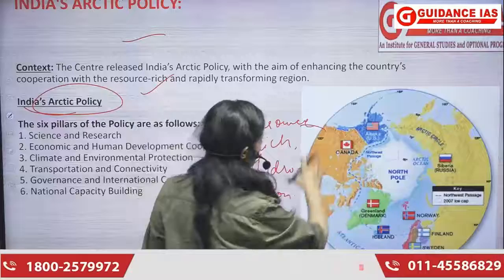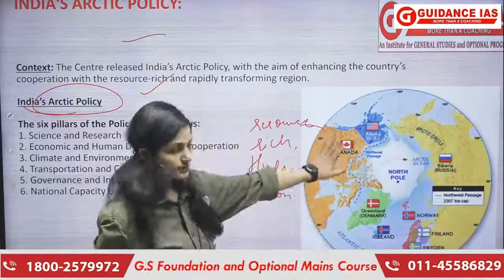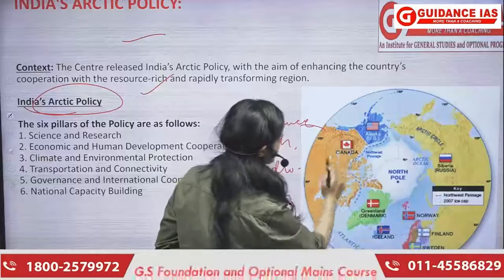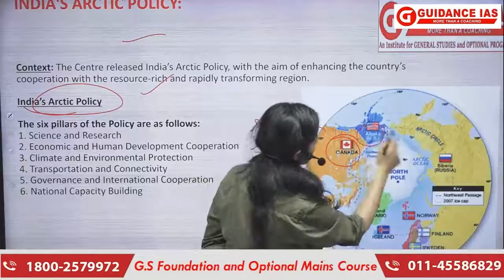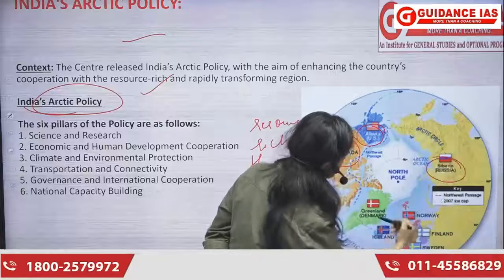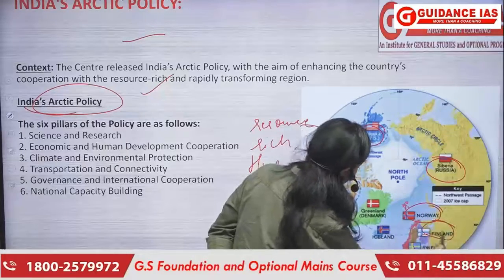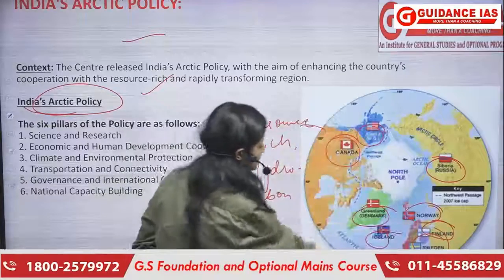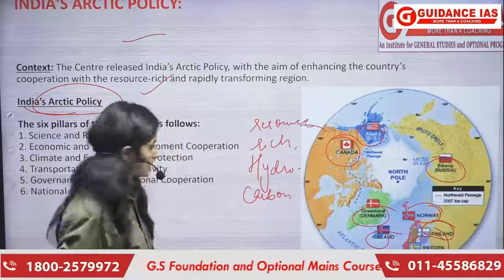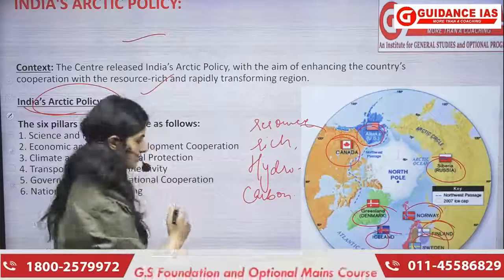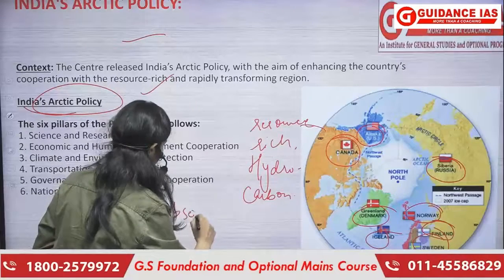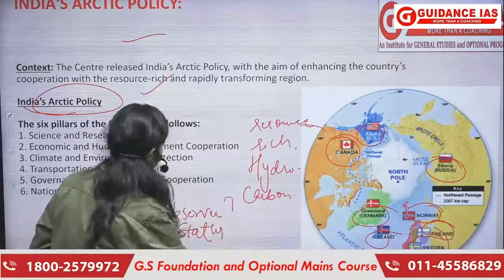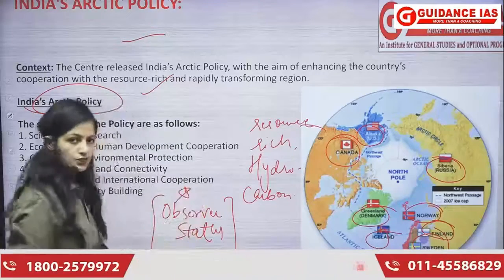Okay, talking about the member countries, for that I want all of you to see here. So the bordering countries, the member countries are Canada, as you can see here. This is US. Okay, Russia is also a member, Norway, Finland, Sweden, Iceland, Greenland, which is a part of Denmark. तो ये सारे जो countries हैं are the part of Arctic Council. If we talk about India's status, India holds observer status. Observer status है हमारा Arctic Council में, ठीक.